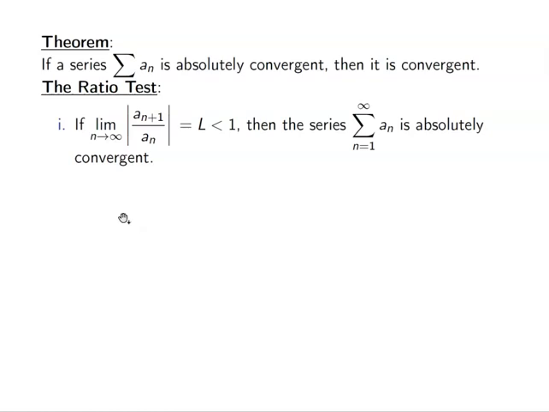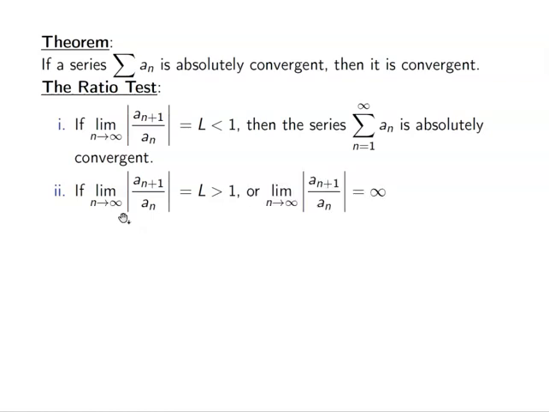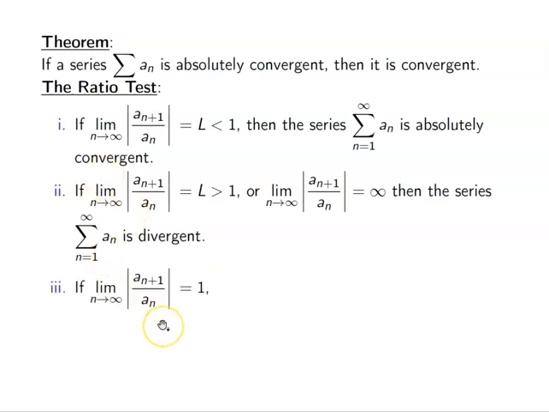If it is larger than 1, or infinity, which obviously is larger than 1, then the series is divergent. And if the limit L is equal to 1, then our ratio test is inconclusive and there's nothing that we can say about our series. We would have to move on to some other test for convergence.